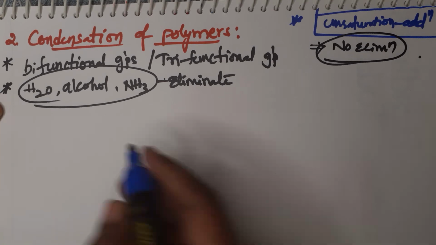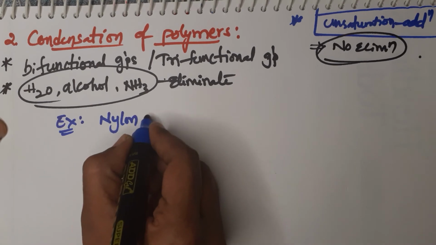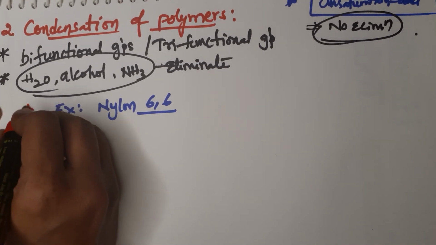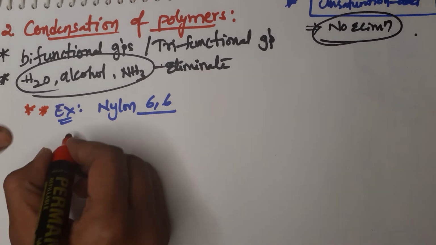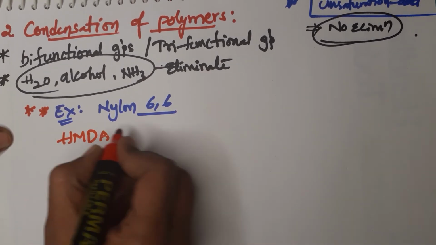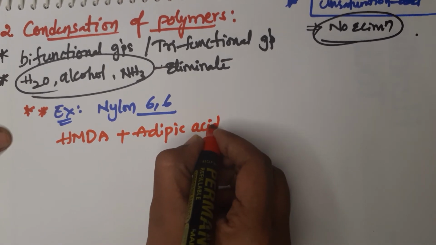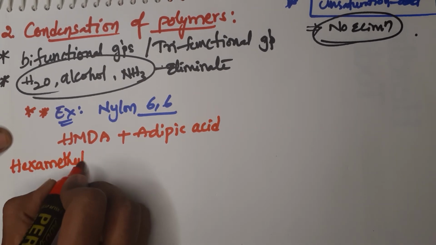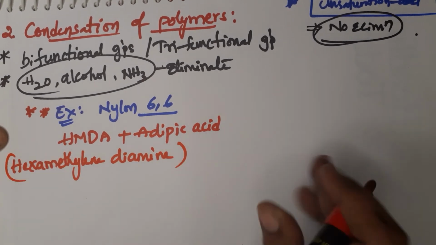The example of this one is nylon 6,6. Okay, nylon 6,6 is the example. And what are the monomers in nylon 6,6? It's very very important, so many times it is asked in 2 marks questions. Nylon 6,6 is formed by HMDA plus adipic acid. HMDA means hexamethylene diamine. Okay, and adipic acid.